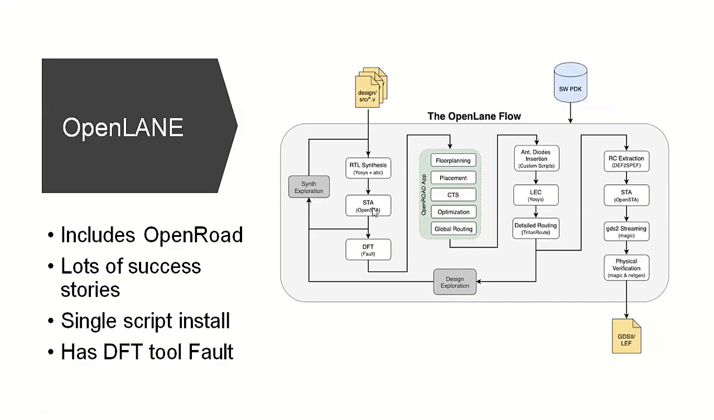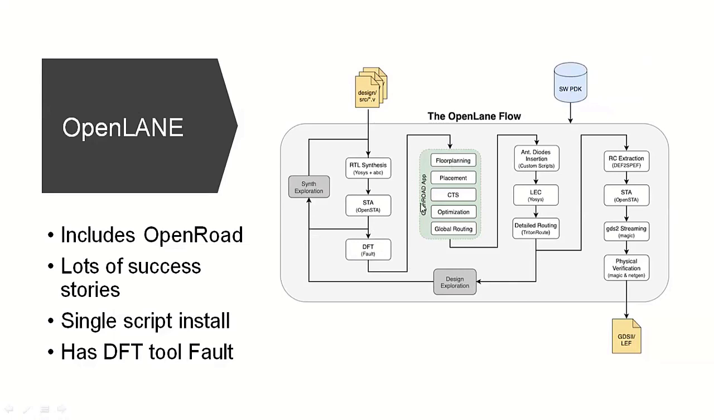After that, you do STA, static timing analysis. OpenSTA is the open source tool which does a good job for timing analysis. You can verify that your timing is good, and the critical path is not violating the spec. Then after that, you do DFT with Fault. And after DFT, test generation, scan insertion, all those things, you go for backend.